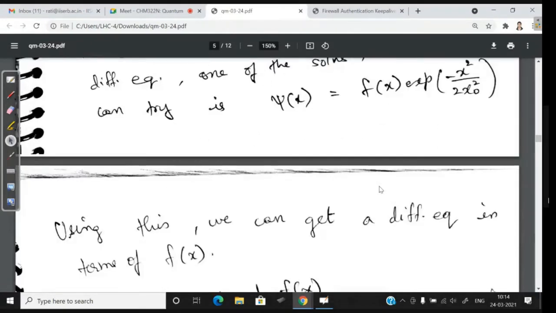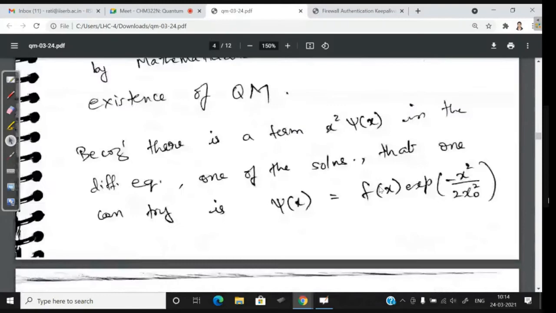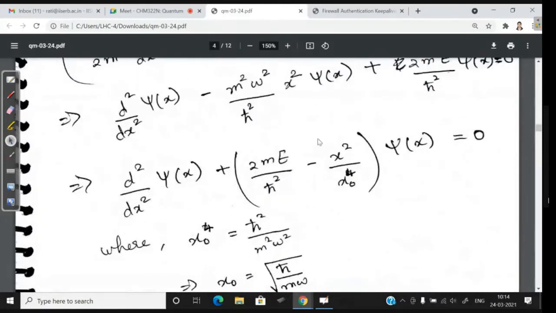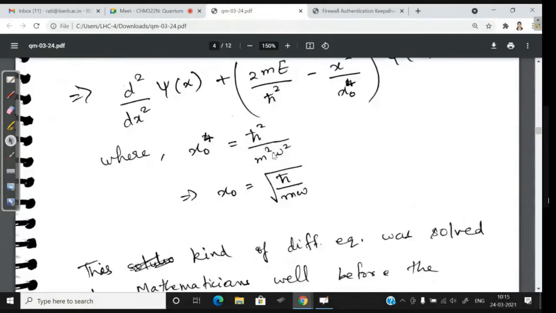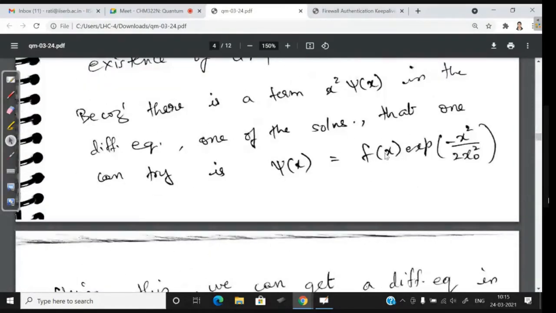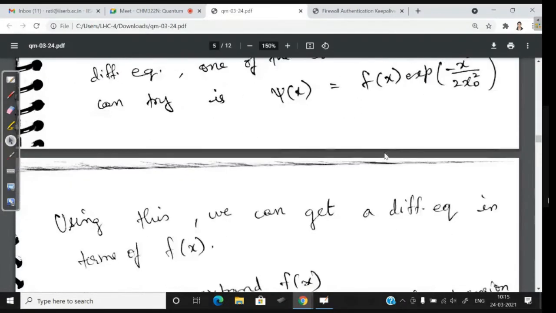You will get a differential equation which is now in terms of f of x, because you can do the differentiations of the exponential of minus x square. So all you have to do is solve for f of x. If you solve for f of x, then you put f of x in this equation here, and you have the solution for psi of x.